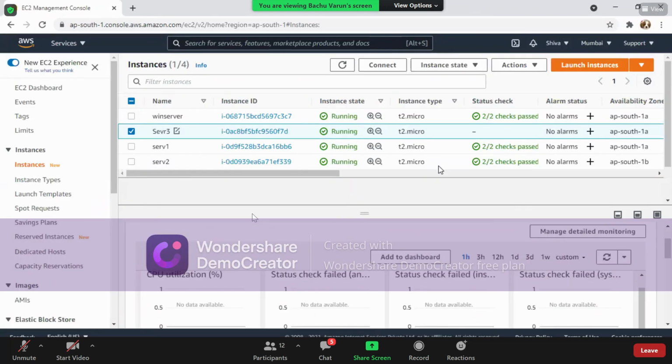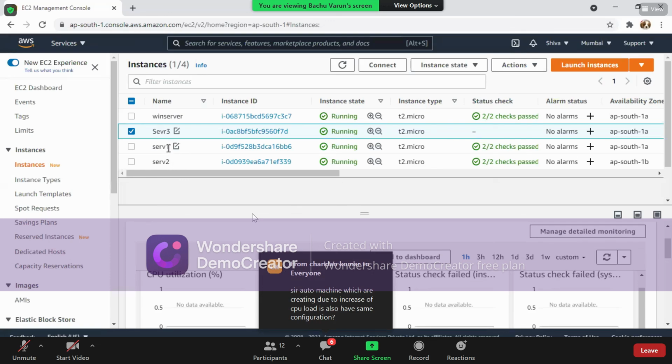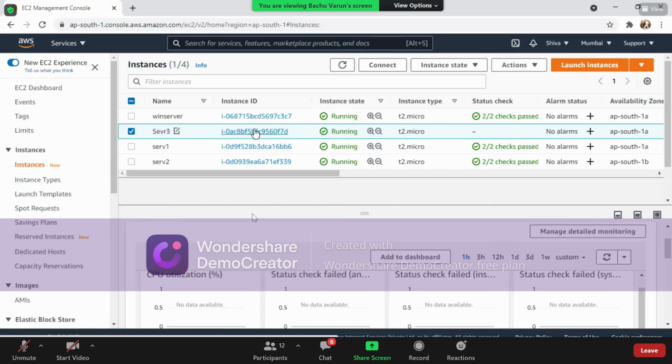Okay, let them run, no problem. So when we created only one single server and enabled the auto scaling option, we can see the desired servers we created, and when the load is more, automatically a new EC2 machine is created by itself.